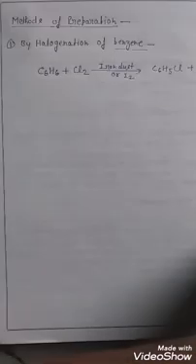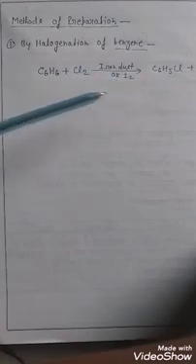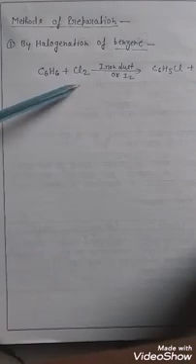The next topic is the method of preparation of aryl halide. The first method is halogenation of benzene in the presence of iron dust or I2. Benzene directly links with the chlorine or halogen atom, and chlorobenzene is formed with the release of HCl.